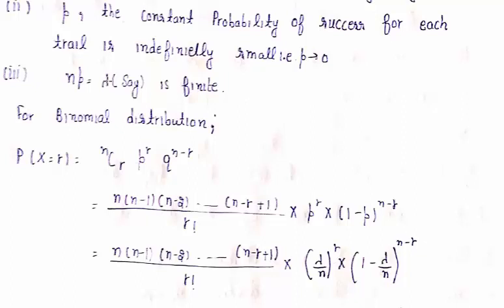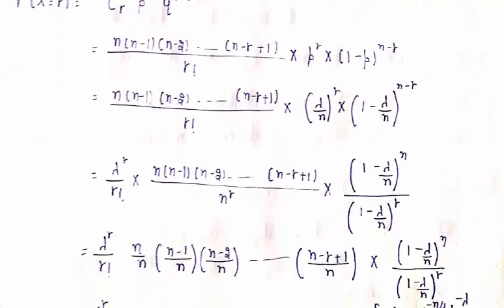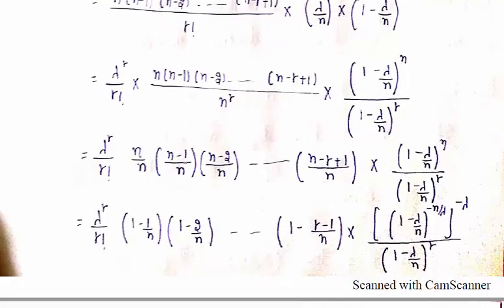We find the value of p from the third assumption, np equals lambda, so the value of p equals lambda over n, raised to power r, times 1 minus lambda over n raised to power n minus r. We put the value of p as lambda by n.